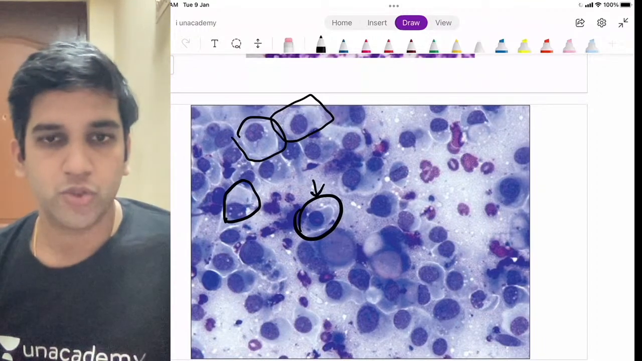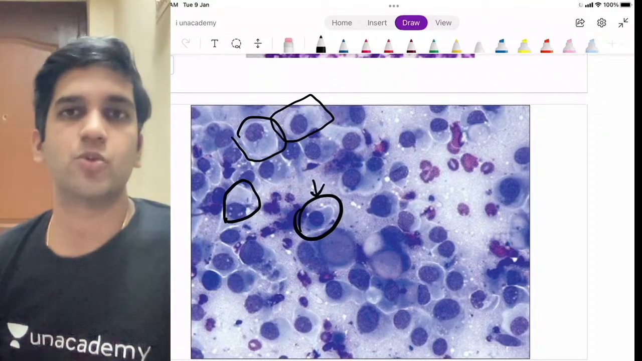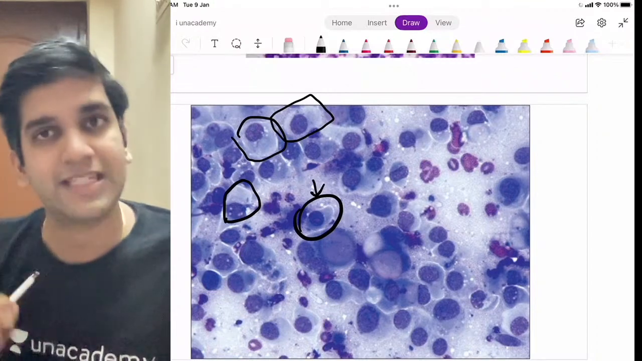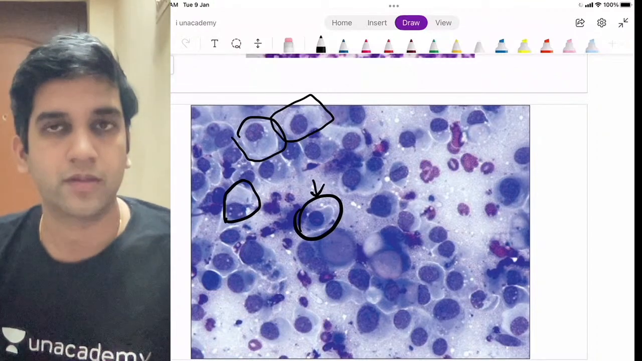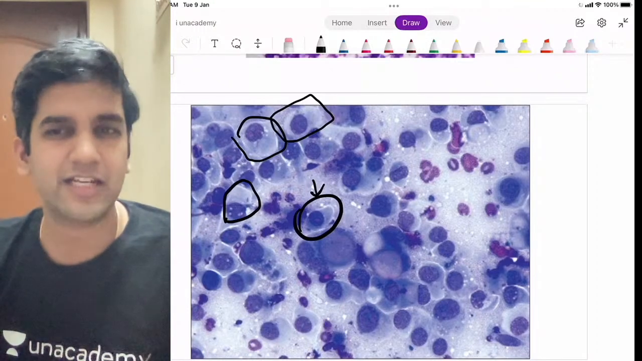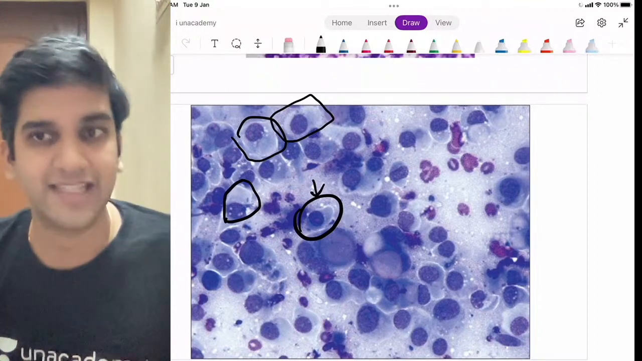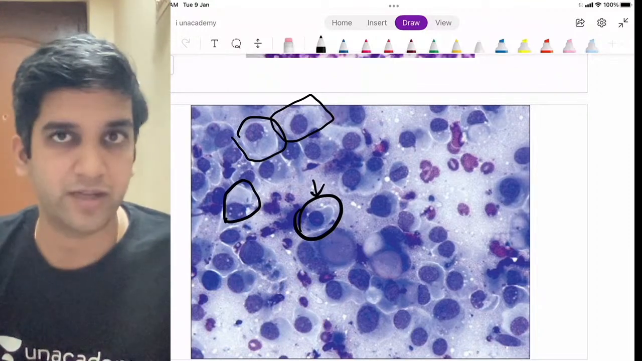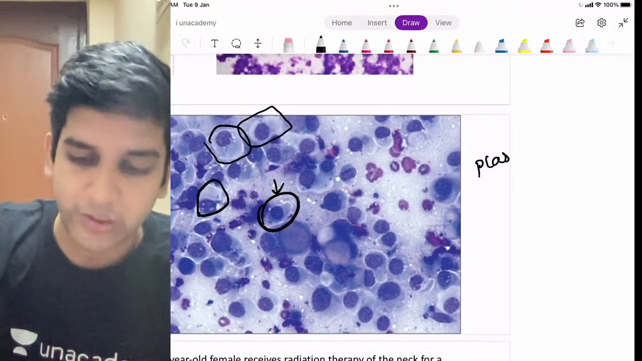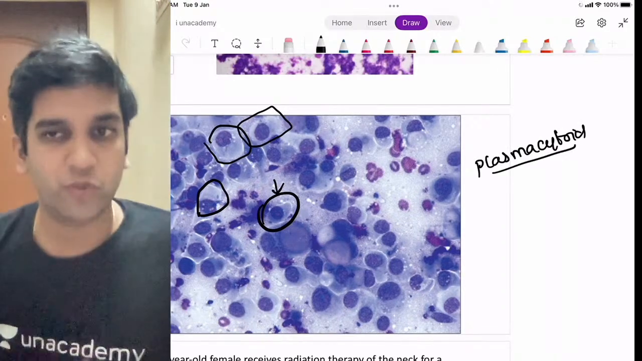Perfect. So, among inflammatory cells like lymphocyte, plasma cell, neutrophil, and eosinophil, which inflammatory cell has peripheral nuclei? There's one inflammatory cell which characteristically has a peripheral nucleus, which is a plasma cell. Perfect. So these are not plasma cells. These are called plasmacytoid cells, right? That's what my third option said. So these are plasmacytoid cells. I'm just explaining this because it is in one of the options, that's all.